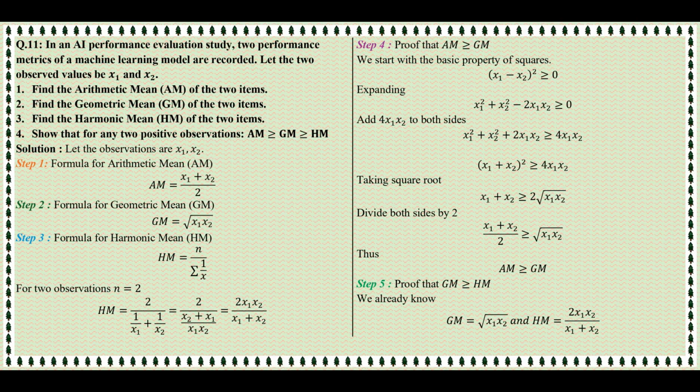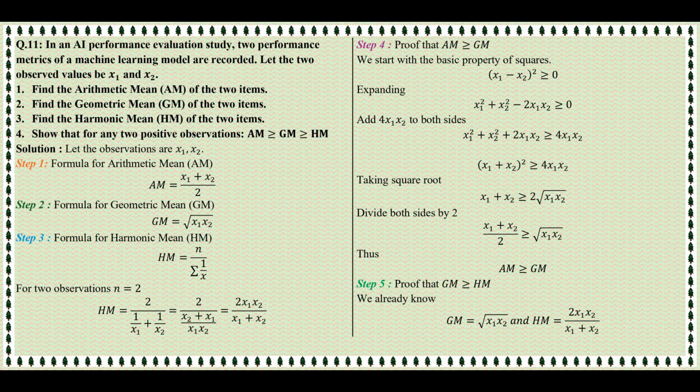We have to find the arithmetic mean, geometric mean, and harmonic mean, and then show that arithmetic mean is greater than or equal to geometric mean, which is greater than or equal to harmonic mean. Now imagine these two values as two performance scores of a model. We want to summarize them in three different ways, and then understand a beautiful relationship between these summaries. Let us begin. First, the arithmetic mean.